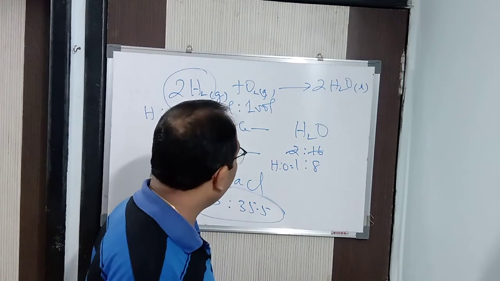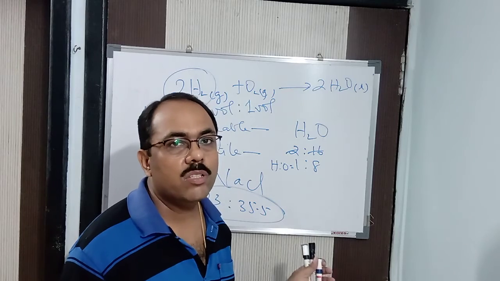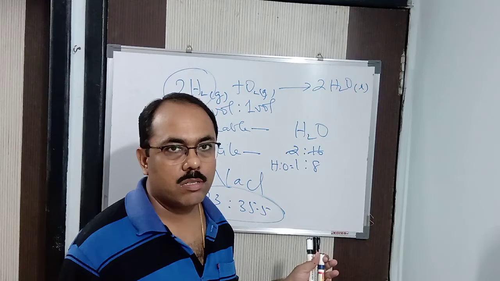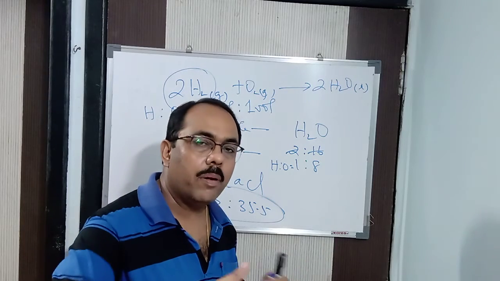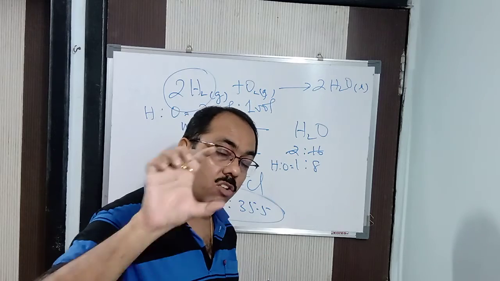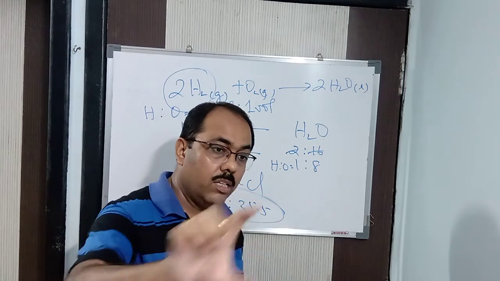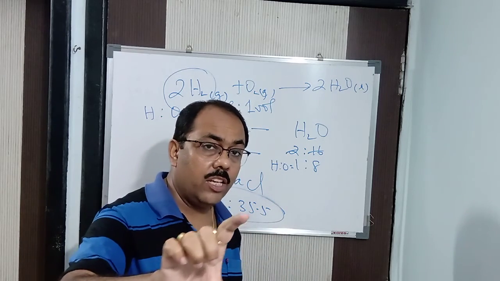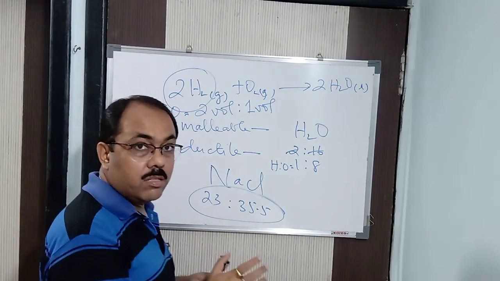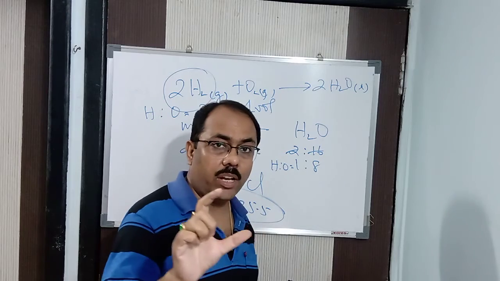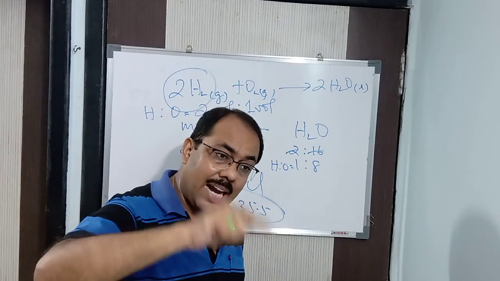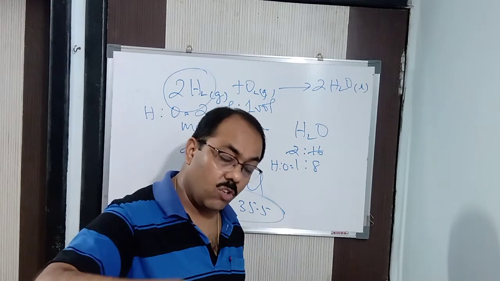So in this way, if you want to separate the constituents of water, that is hydrogen and oxygen, you have to go for electrolysis. By passing electric current, you can separate the constituents of water. When you collect hydrogen and oxygen in different electrodes, you will see the volume will be 2 is to 1. Means if 5 cc of oxygen you have collected, then 10 cc of hydrogen you will always collect, because by that ratio it combines, and by that ratio also it separates.